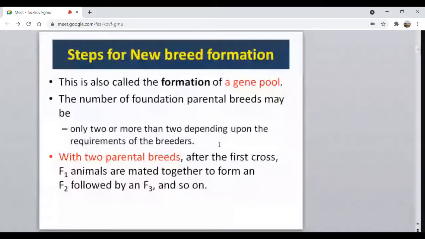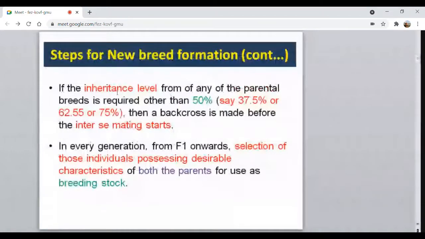When we use only two parental breeds, what we do is we will go for the first crossing, that is the F1 generation. Then with this F1 generation, the many animals which have been produced will be mated together, that is known as inter-se mating. Then they will form the F2, again inter-se mating, then F3, and so on. As we know, in the first generation, that is F1, the genetic level of inheritance from both the parental sides is 50-50.